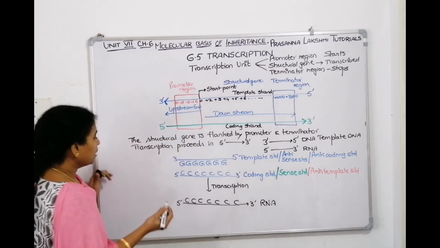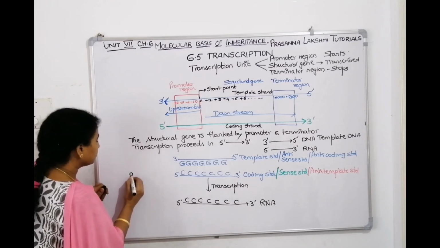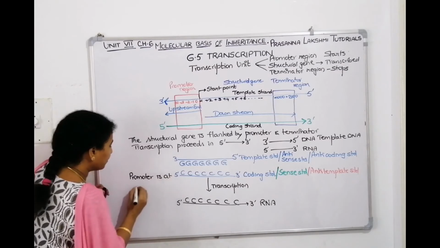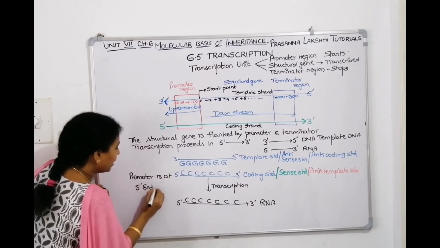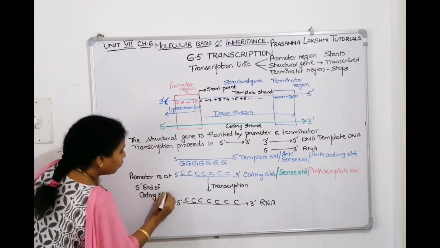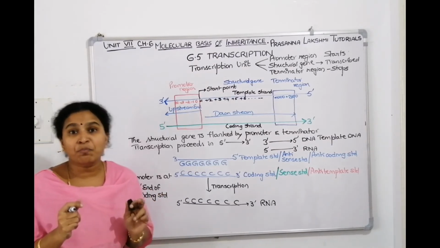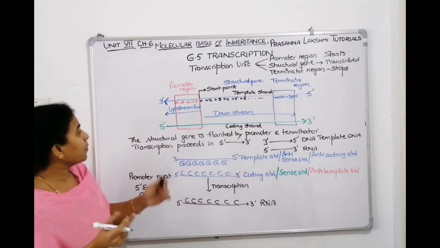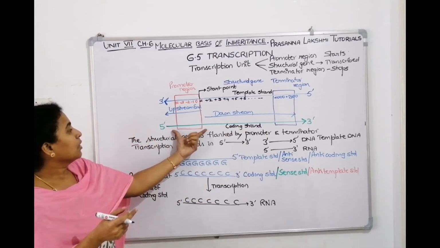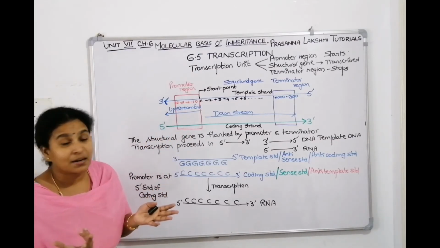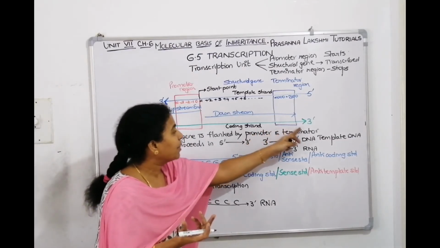So let us write down. So where is the promoter located? So the promoter is at the 5' end of coding strand. I told you all the references you have to make with reference to the coding strand. This is a coding strand. Where is the promoter? At the 5' end. The promoter is at the 5' end of the coding strand. Similarly, where is the terminator? Terminator is at the 3' end of the coding strand.